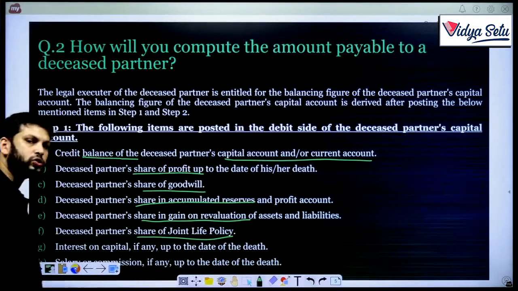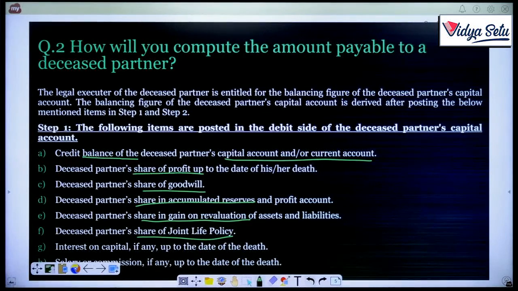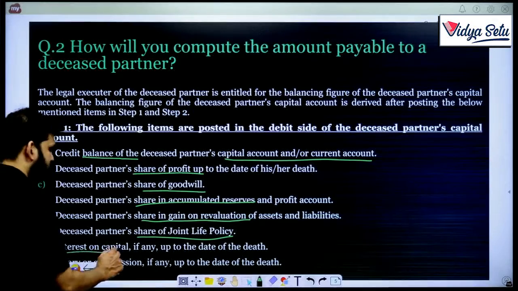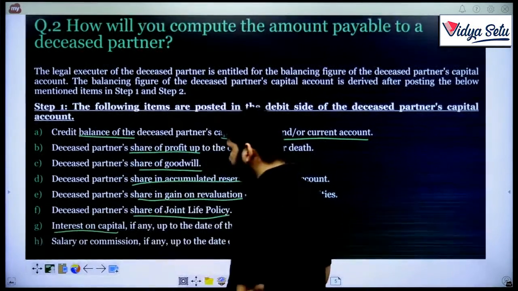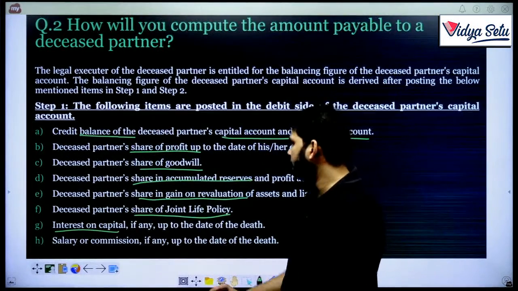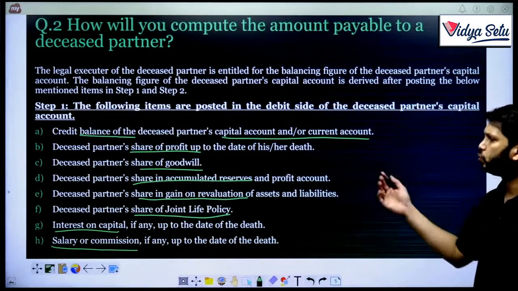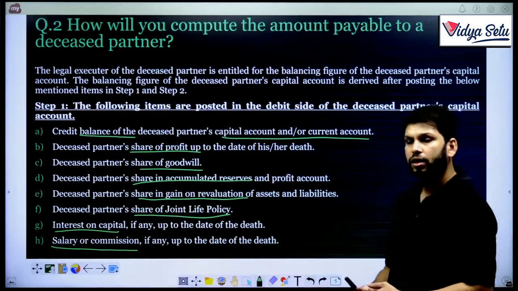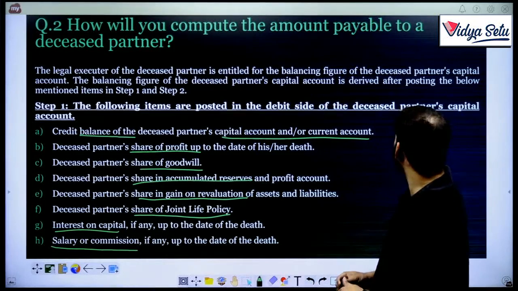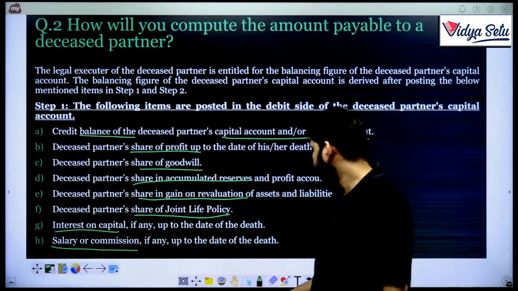I told you earlier also what joint life policy is. Interest on capital if any, and the last one, salary, commission, any other thing that he was supposed to receive. All these things will be shown on the debit side of the deceased partner's capital account.